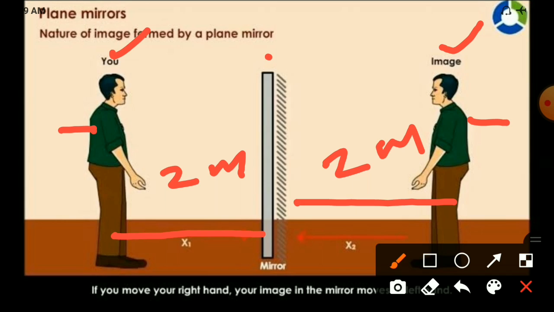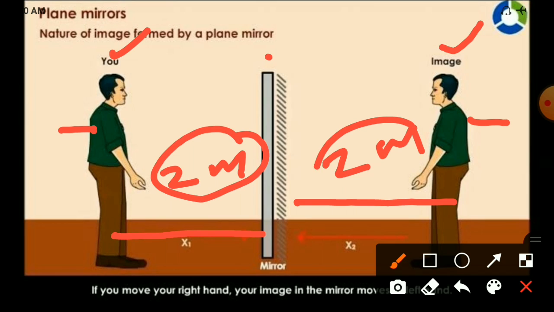Yes, we have to conclude that concept. The distance from mirror to object is equal to the distance from mirror to image. Both are the same. Here 2 meters, here also 2 meters. There is no change. Sir, I don't want to stand at 2 meters distance.